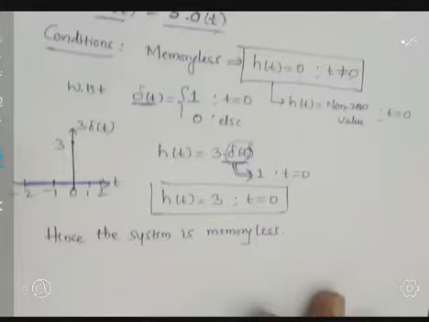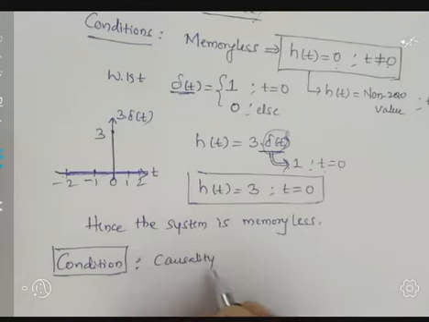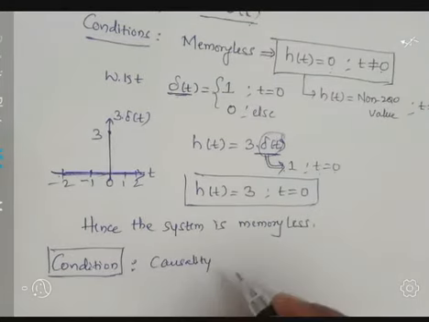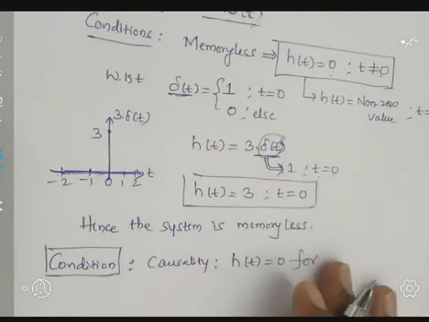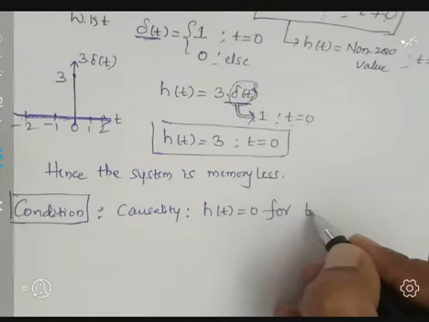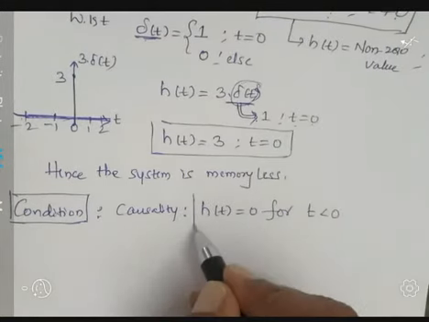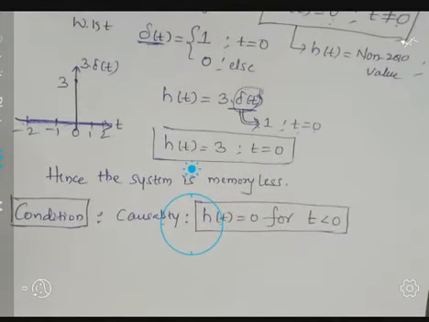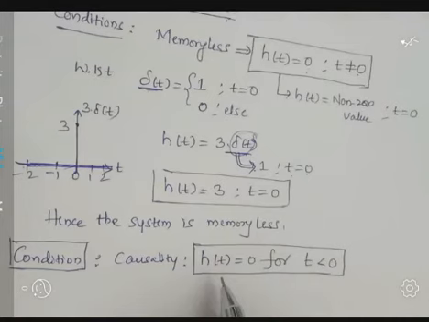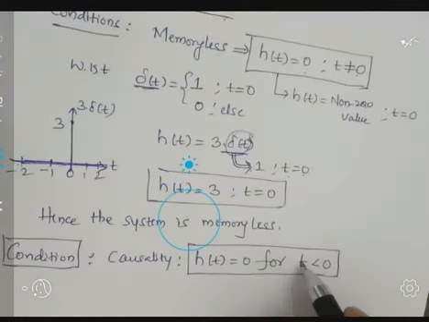So let's take the second condition, that is causality. First, I will write the condition for causality: h of t is equal to 0 for t less than 0. This is the condition for a system to be causal. Let us check the given system. Already we sketched, nothing but impulse response should be 0 for t less than 0.